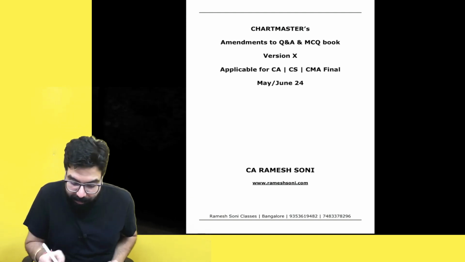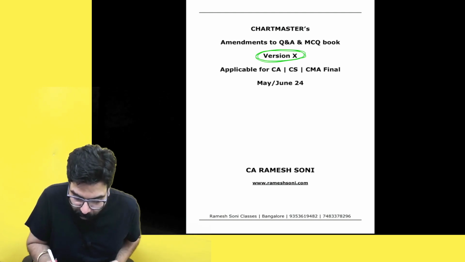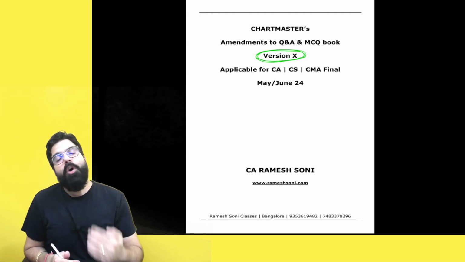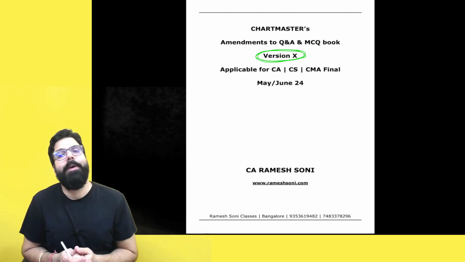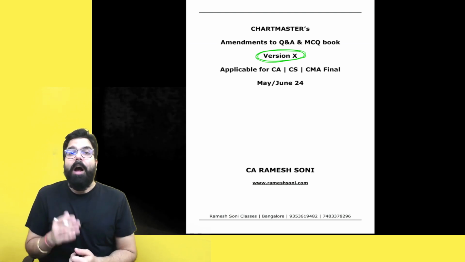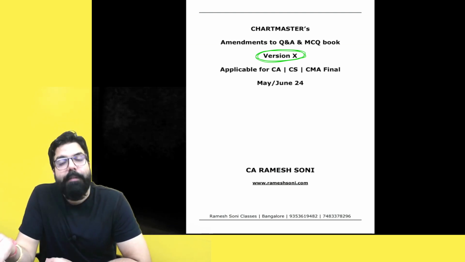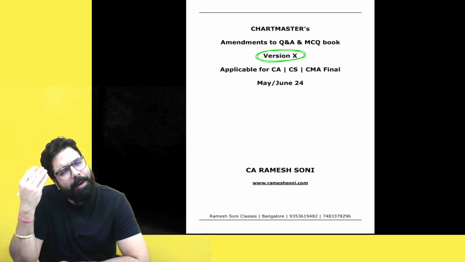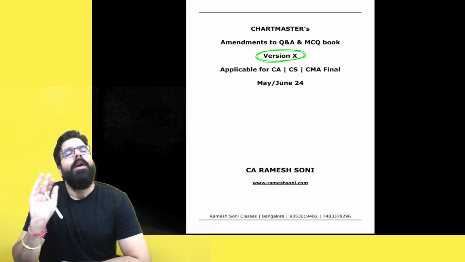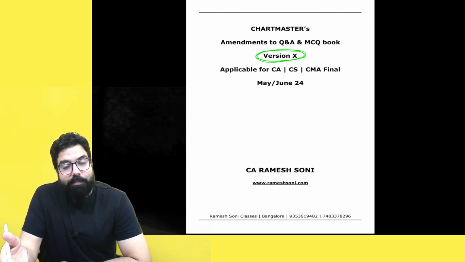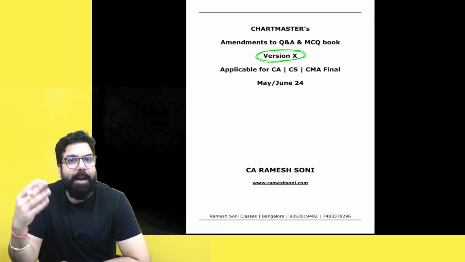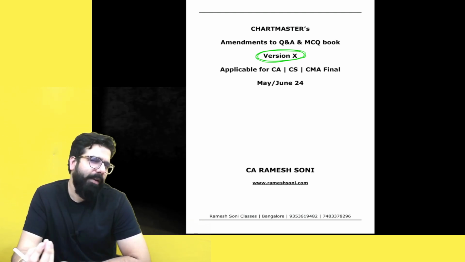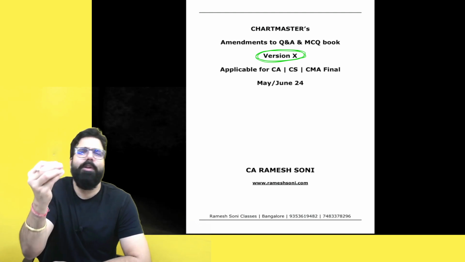Now the Q&A book version 10, which we had gone ahead and released for our November 23 as well as May 24. The November 23 related amendments were incorporated in the version 10 Q&A material. However, when we had released version 10, the May 24 related amendments were not released by the ICAI at all, or the government had also not come up with those changes. However, now we have to go ahead and study the amendments which are applicable for your May 24 exam, and hence in the Q&A book very few questions are there where we have to make small changes.